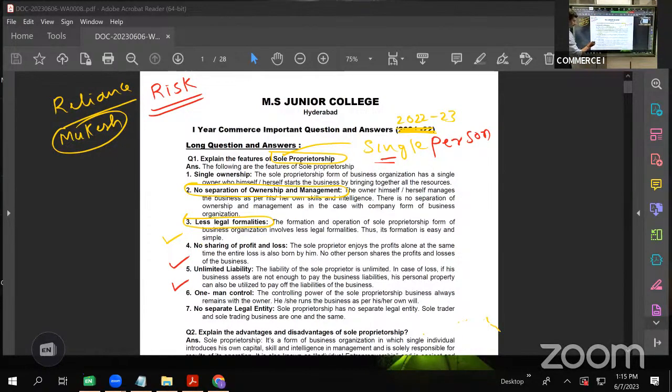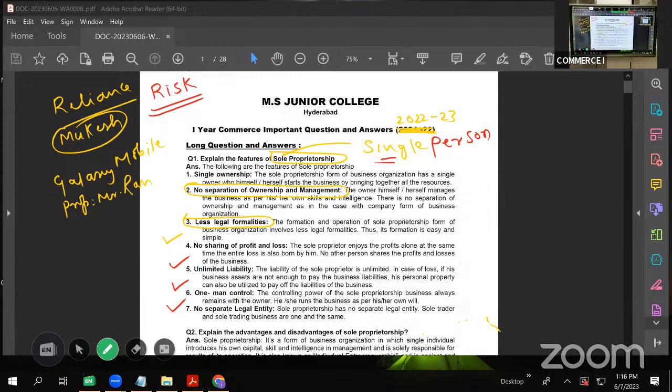Last one is no separate legal entity. A proprietorship firm does not have legal existence. Suppose there is a mobile shop by the name Galaxy Mobiles, and its proprietor is Mr. Ravi.